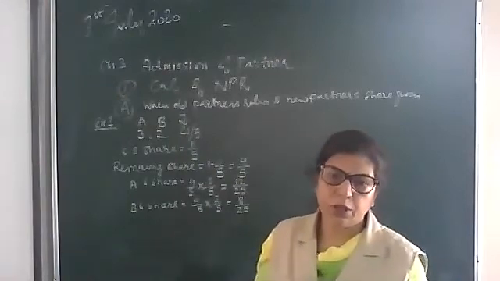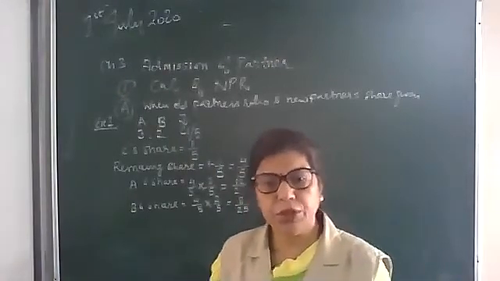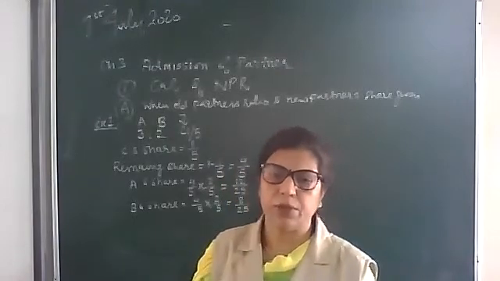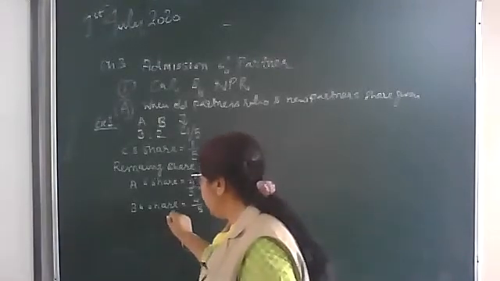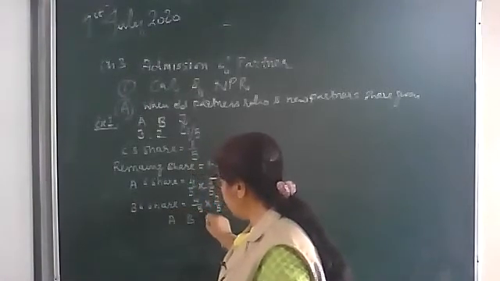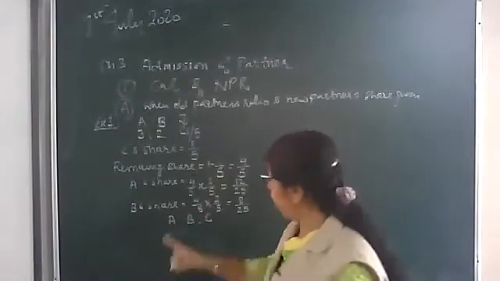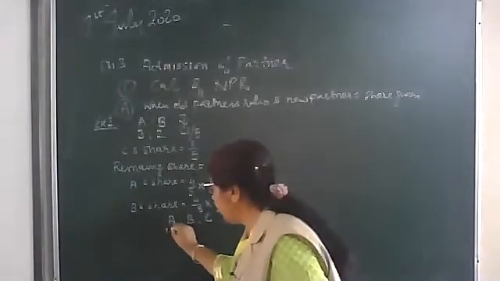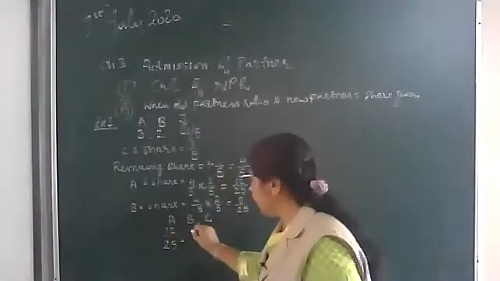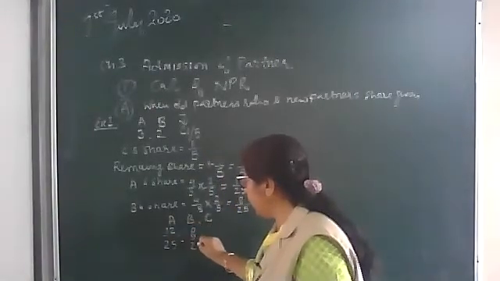But we cannot stop our answer here, because the new profit sharing ratio must include the new partner also. So here we keep C with them: A, B, C. Now A's share is 12/25 and B's share is 8/25.